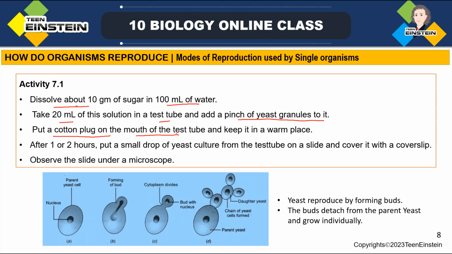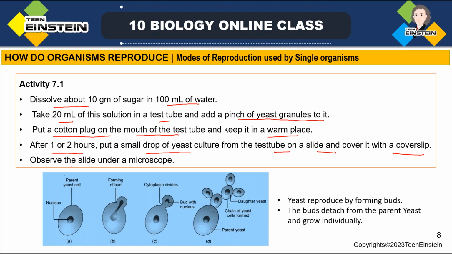We are closing that test tube with a cotton plug. Then we are keeping it in a slightly warm place. After 1 or 2 hours, take one or two drops of that yeast culture, which has grown in that sugar solution, from the test tube on a slide and cover it with a cover slip.